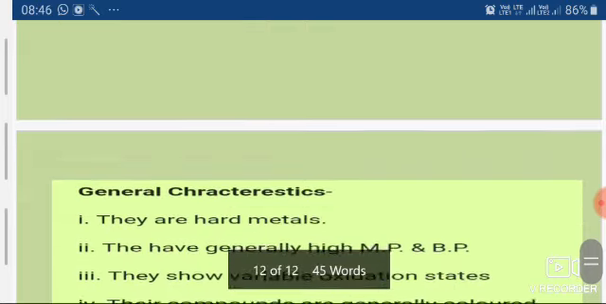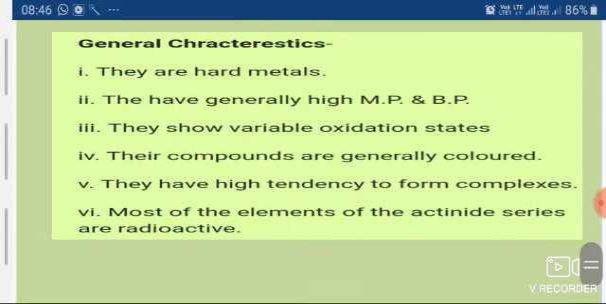Then the next is characteristics of F block elements. As you know, F block elements have been classified into two categories, actinides and lanthanides, and these are placed at the bottom of the periodic table. These F block elements also show different properties as compared to D block elements. In this, all the F block elements are hard metals.